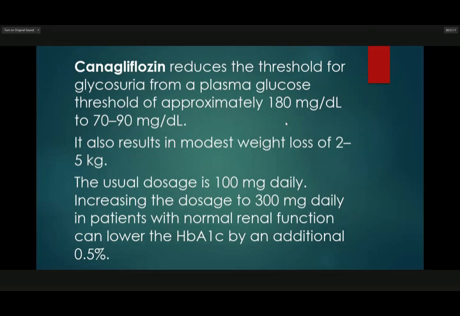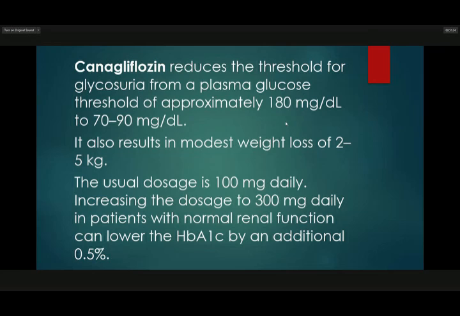Canagliflozin reduces the threshold for glycosuria from a plasma glucose of approximately 180 milligrams per dL to 70 to 90 milligrams per dL.